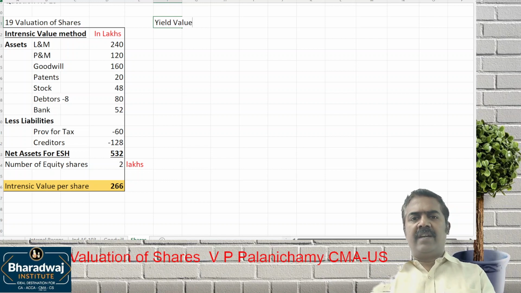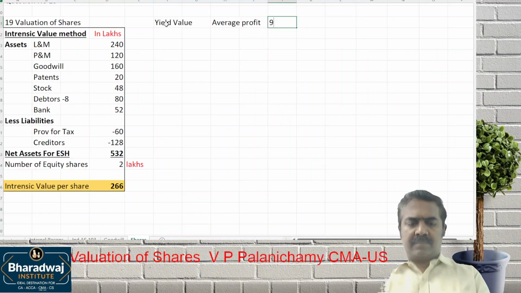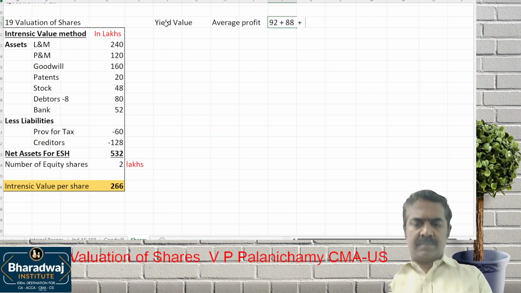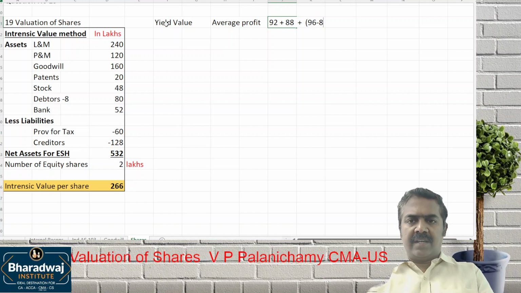For working out yield value, first work out average profit. Simple average profit. Last year profit should be adjusted for bad debts. 96 minus, what is the bad debts? 8.